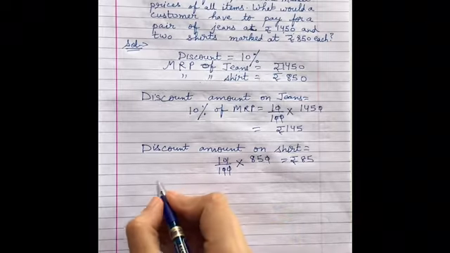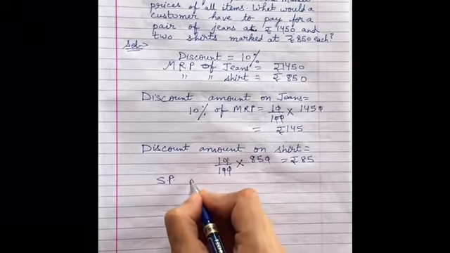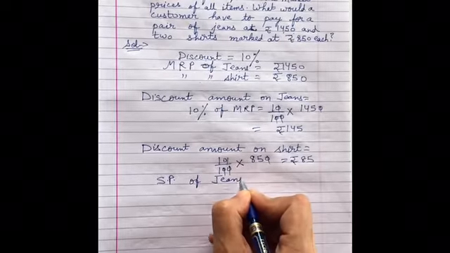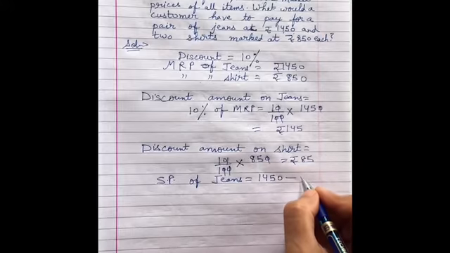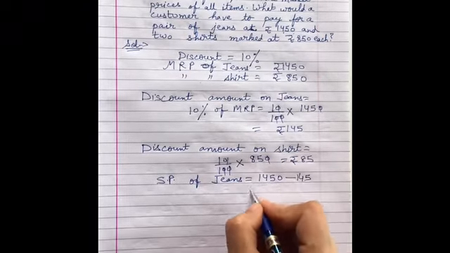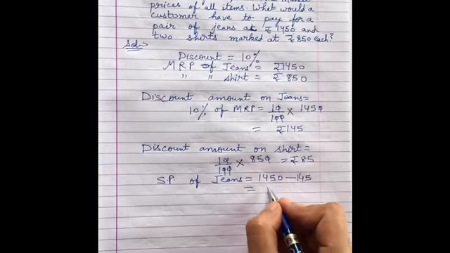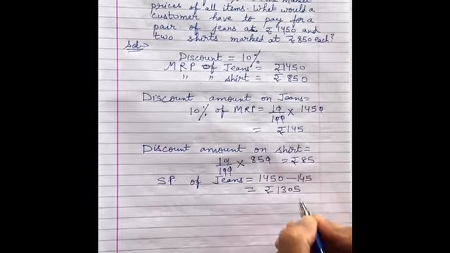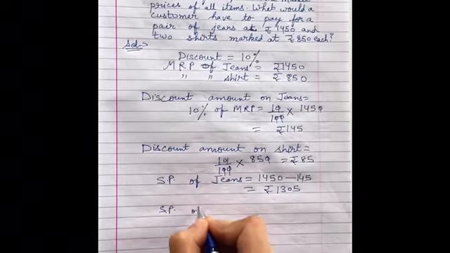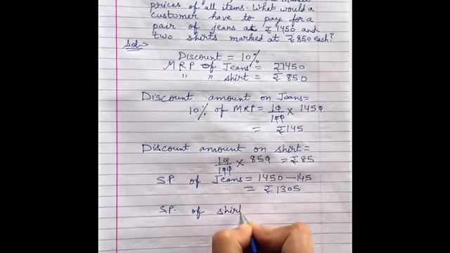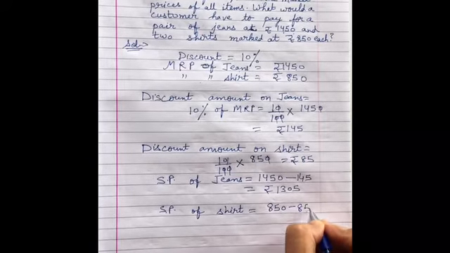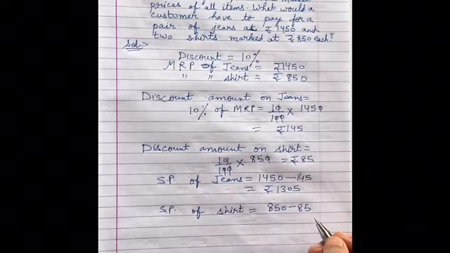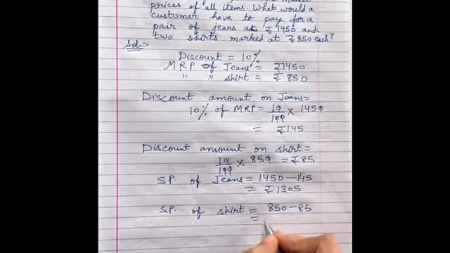Now selling price or final price of jeans will be 1450 minus 145. इसको आप माइनस करोगे, what you will get? Rupees 1305. Now selling price of shirt will be equal to 850 minus 85. 85 आप इसमें से reduce करोगे, so what you will get? Minus 85, that is 765 rupees.